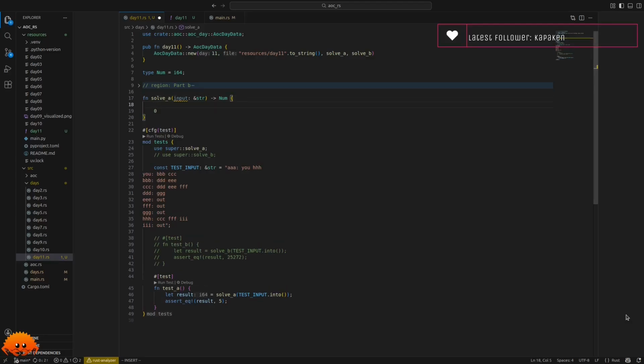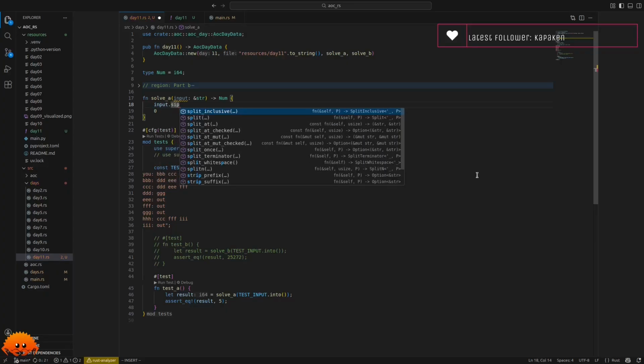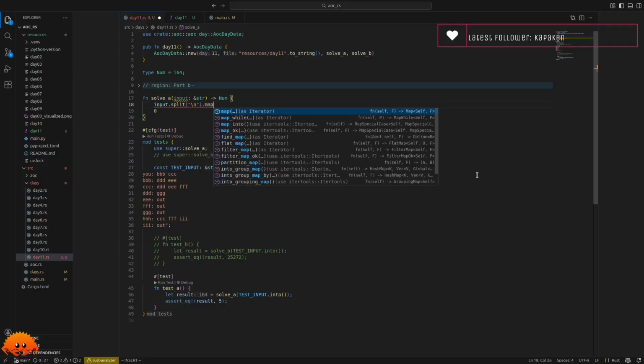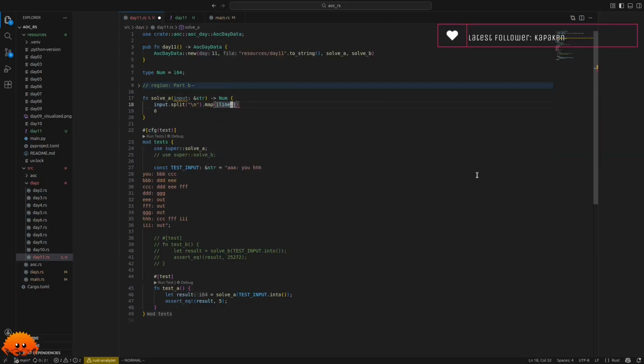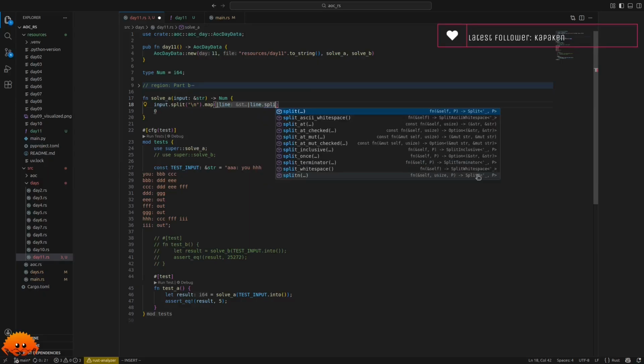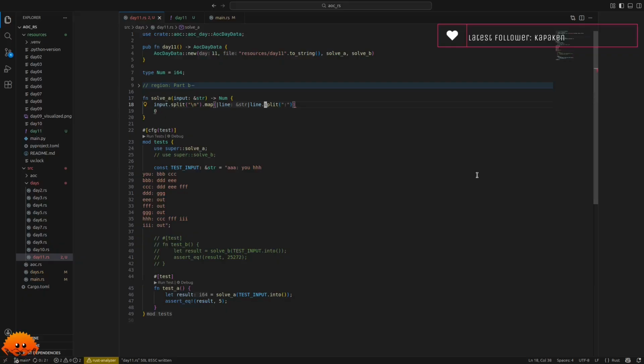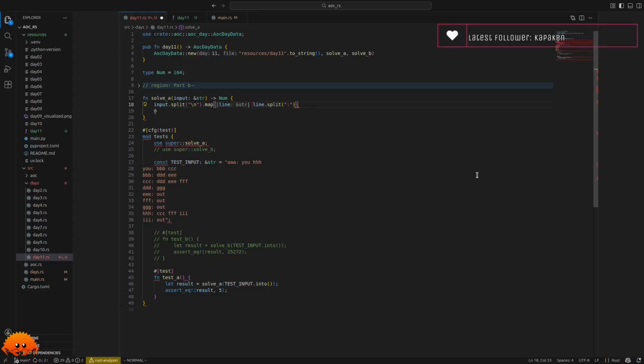first split our input into the map we want to create here. So let's say input split on \n, and then we need to map our lines. So then let's say line split on colon. Let's make this a multi-line function.